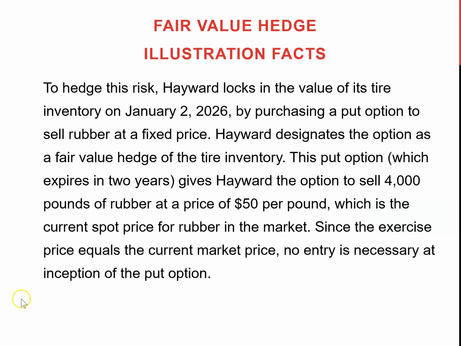To hedge this risk, Hayward locks in the value of his tire. And on January 2nd, how did they do that? They purchased a put option to sell rubber at a fixed price.